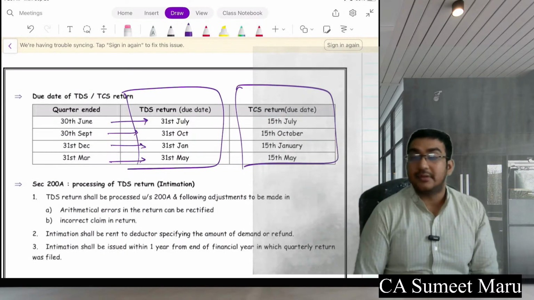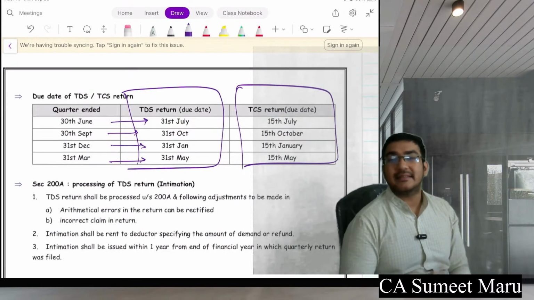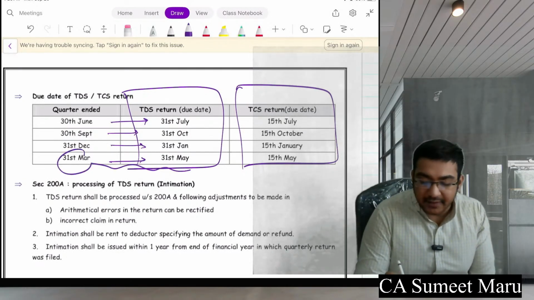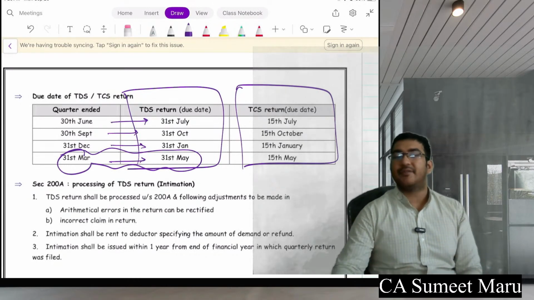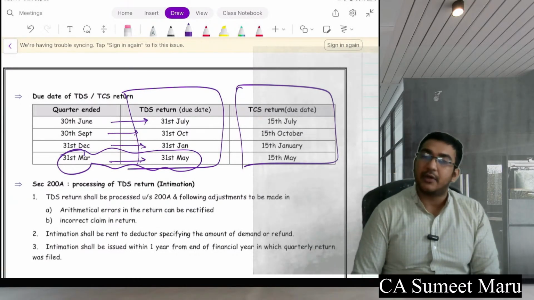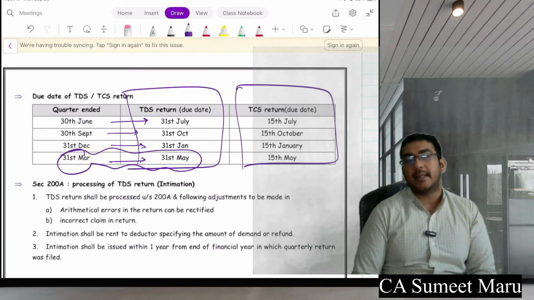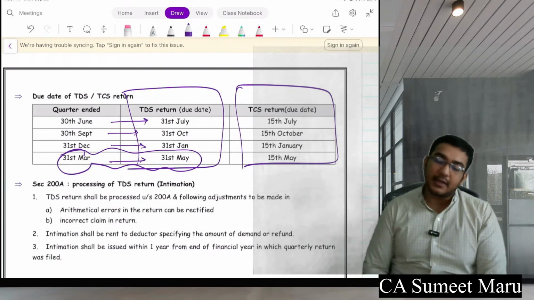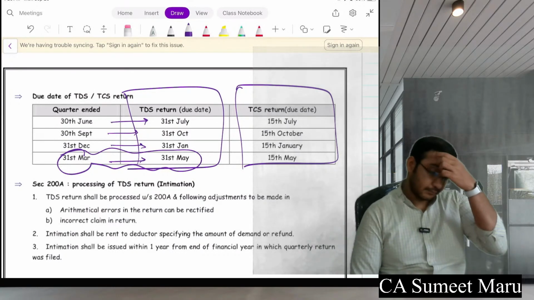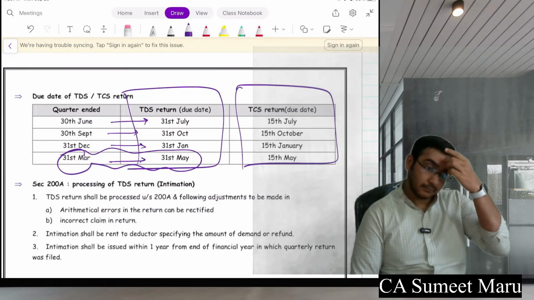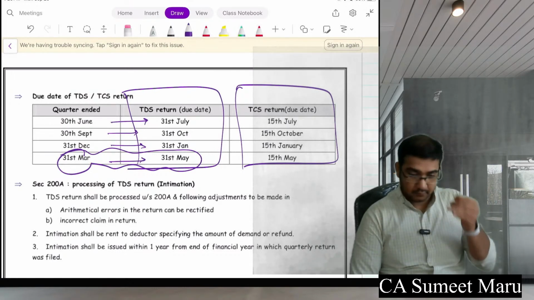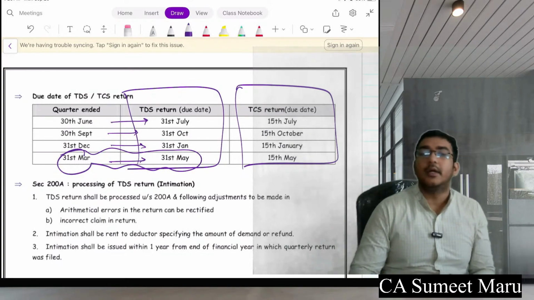So for 30th June, 31st July, so every quarter, by the end of the next month. Only for March it's specific, after May, because everyone is very busy in March. So every quarter you have to file the return by the next month's end, but only for March you have an extra 1 month, up to 31st of May. Everyone clear?